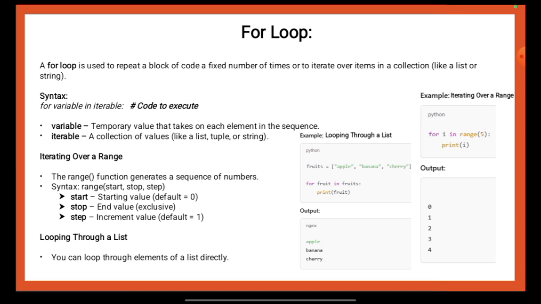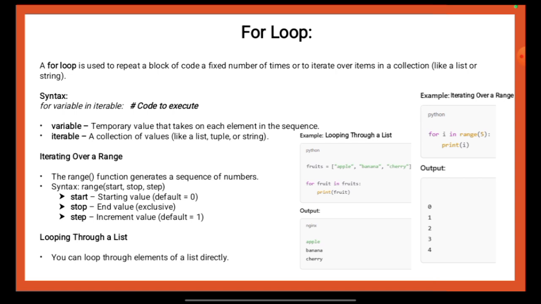The range function is often used with for loops to generate a sequence of numbers, and it follows the syntax range(start, stop, step), where start is the starting value which is default 0, stop is the end value which is exclusive, and step is the increment value which is default 1. For example, range(1, 5) generates the sequence 1, 2, 3, 4. So you can also loop through a list directly using a for loop by assigning each element to a variable during each iteration.